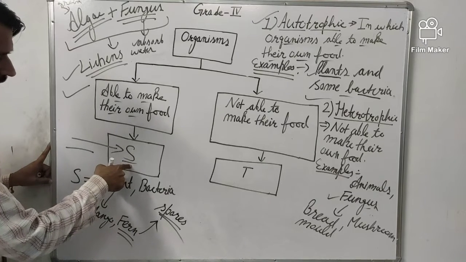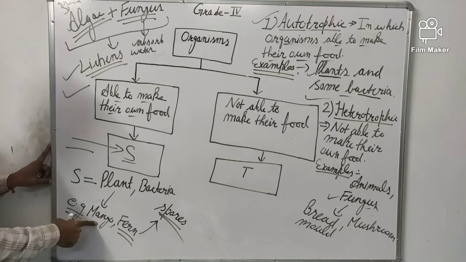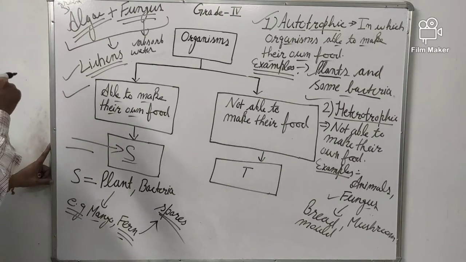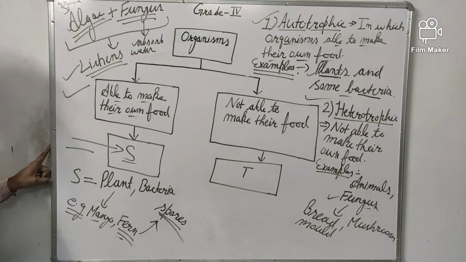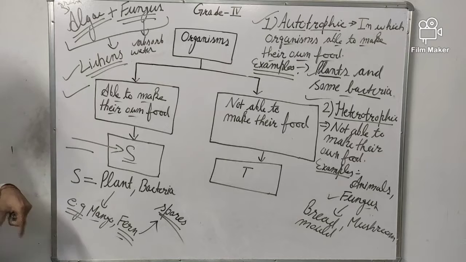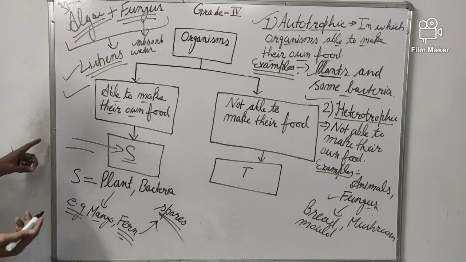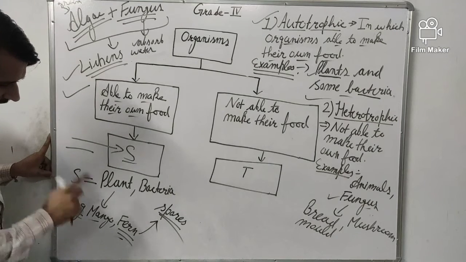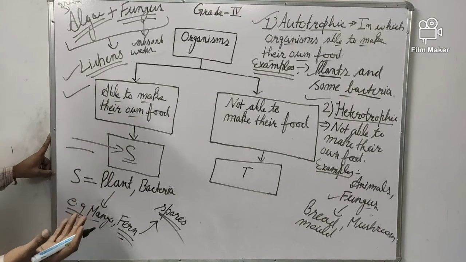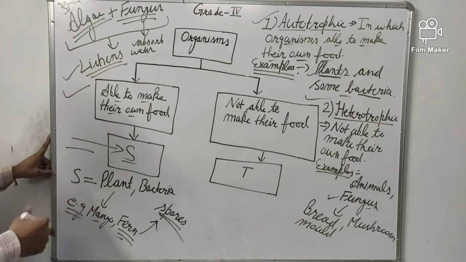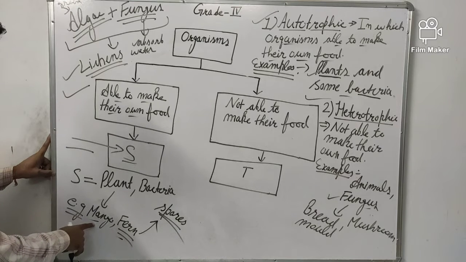So in place of S you can write the name of any plant. Like, I give only two examples. One is mango, second is fern. Mango is what type of plant? When you look in plants, if the plants produce flowers and flowers change into fruits, that are called angiosperms. Like mango, in the mango plant flowering occurs, fruiting also occurs. That type of group of plants are called angiosperms, and angiosperms means flowering plants. So mango is an angiosperm.